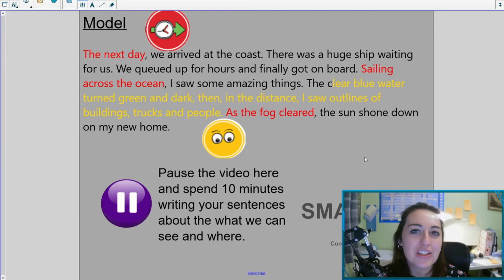Okay, so what I'd like you to do now is to pause the video and spend about 10 minutes or so writing your sentences about getting on the ship, what we can see and where we can see those things. Come back for plot point 2.